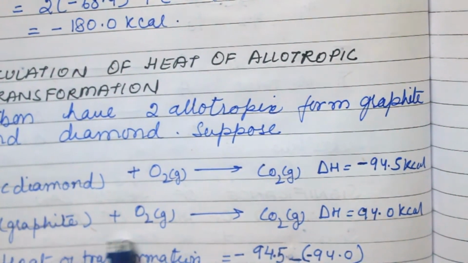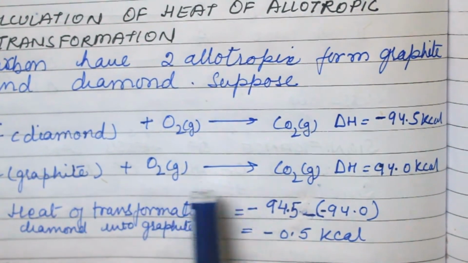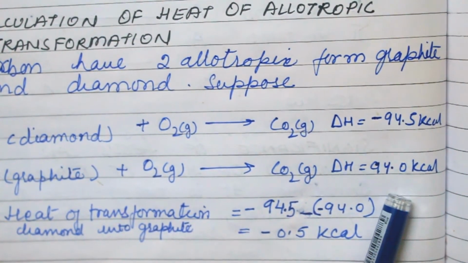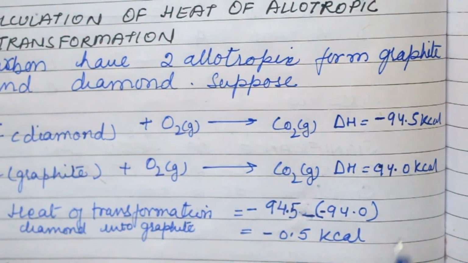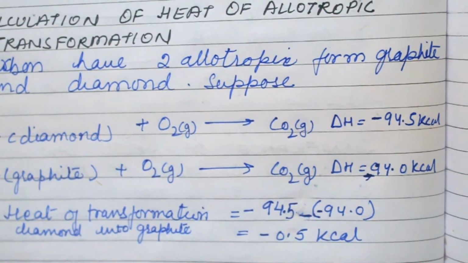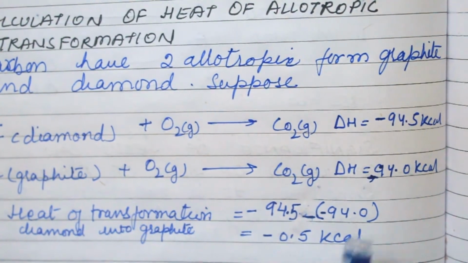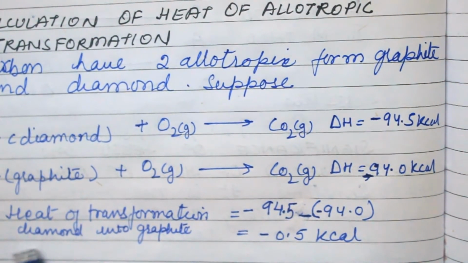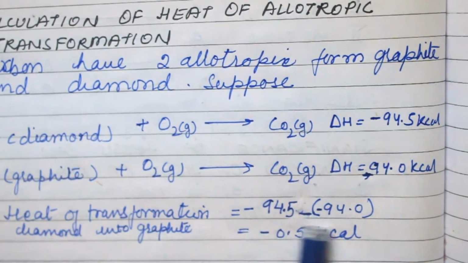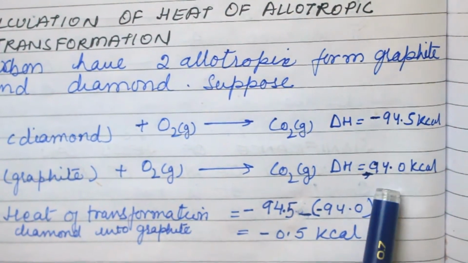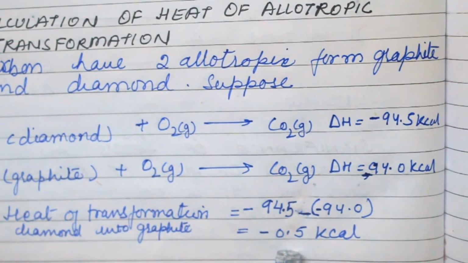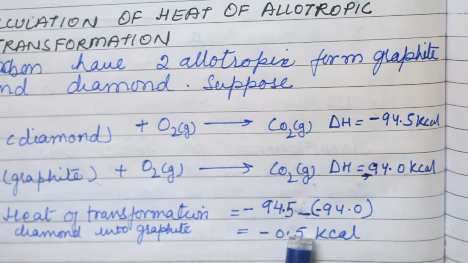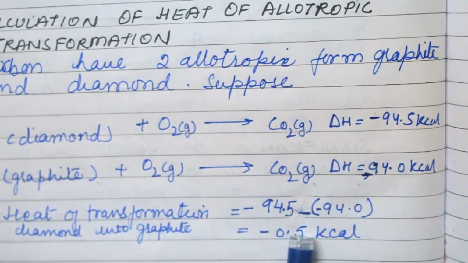Now if graphite reacts with O2 and forms CO2, then also heat is evolved, but here it is 94 kilocal. Now the heat of transformation of diamond to graphite: we subtract both these reactions and we get minus 0.5 kilocal. So this is how we calculate the heat of allotropic transformation.